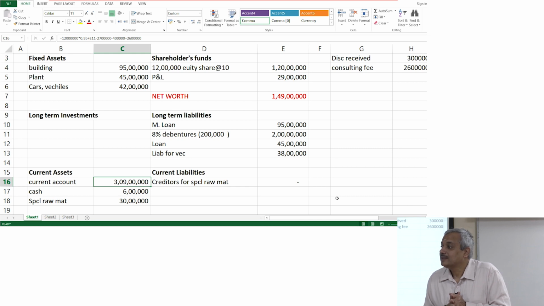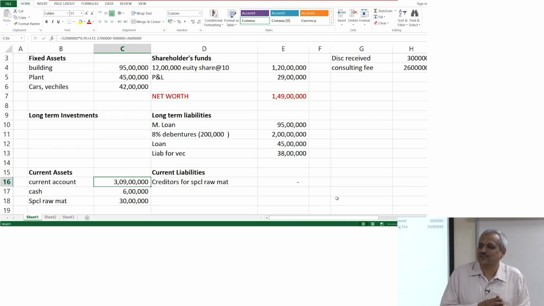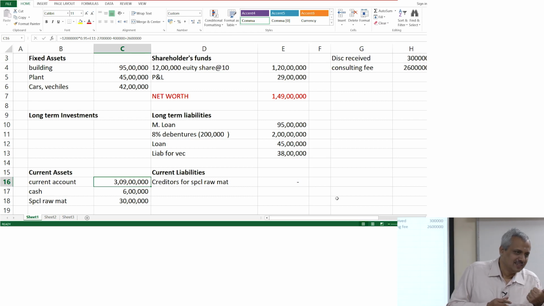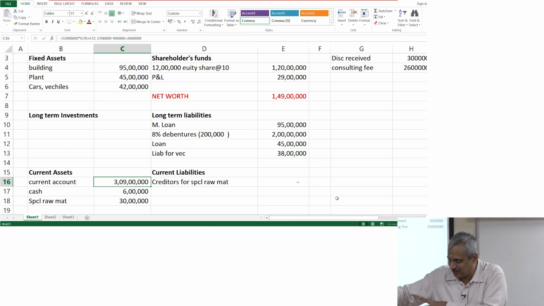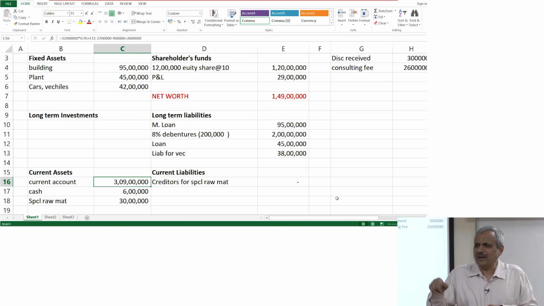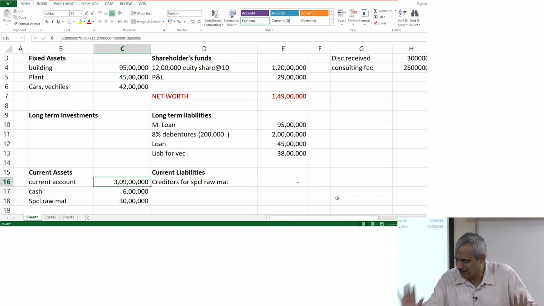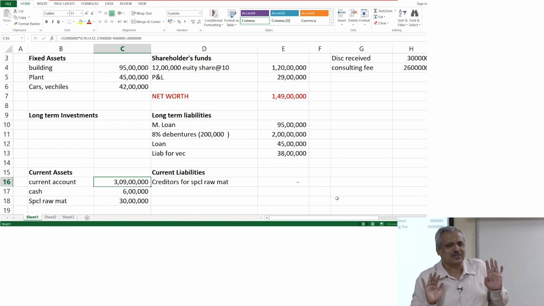December? 60 days, November is 30, 30 plus 31, 61 days. November 1st may not come in, agreed. Now, November 1st purchase may not basically come in because November is 30 days, December is 31 days, so 61 days, let us not keep it. Somebody can argue, what if some other payments had been delayed? There is no information. Information as of now says 60 days it was paid. So, let us assume it, let us not add further information to this.